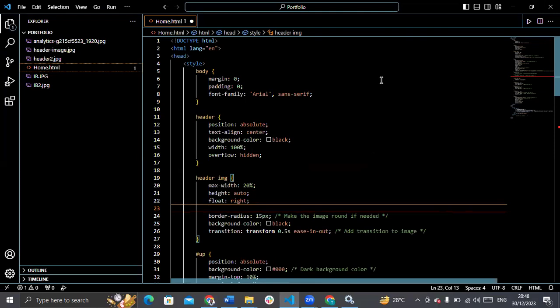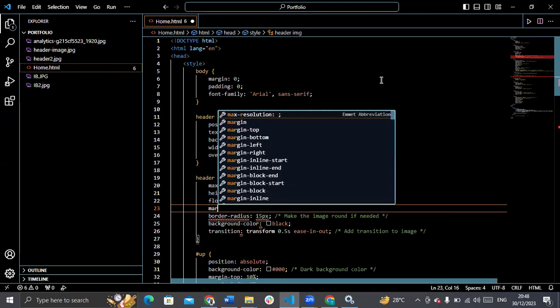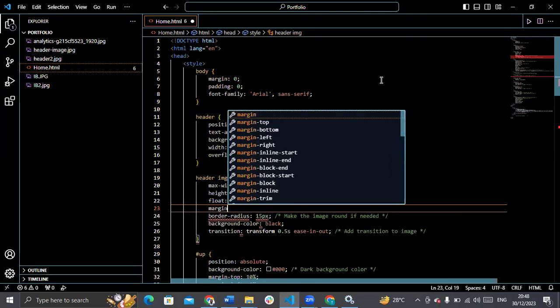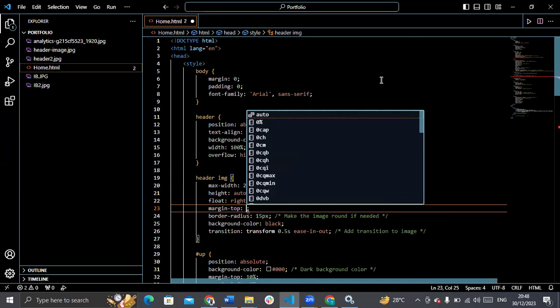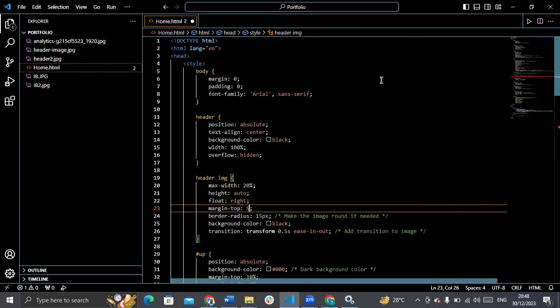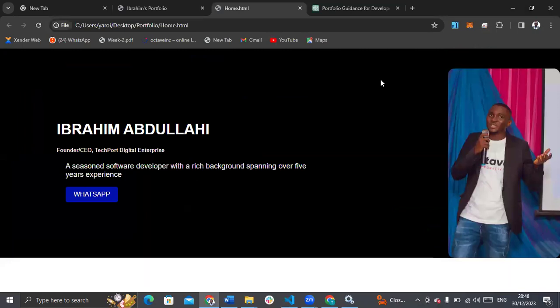So let's try margin. Let's try margin top first, 50px. Let's save that and let's refresh. Now this moves the container and the picture itself. It didn't move the picture alone without the container. If you didn't get this, let me show you a good example.